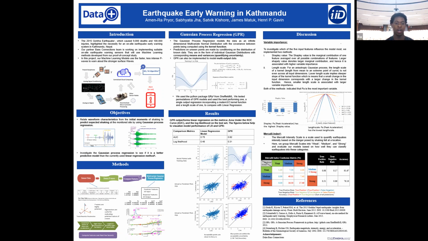In this project, our machine learning models use the faster but less intense P waves to warn about the stronger surface waves. So we aim to relate these waveform characteristics from the P waves to predict expected shaking at the monitor site by using the Gaussian process regression. And we also aim to investigate the Gaussian process regression to see if it is a better predictive model than the currently used linear regression method.